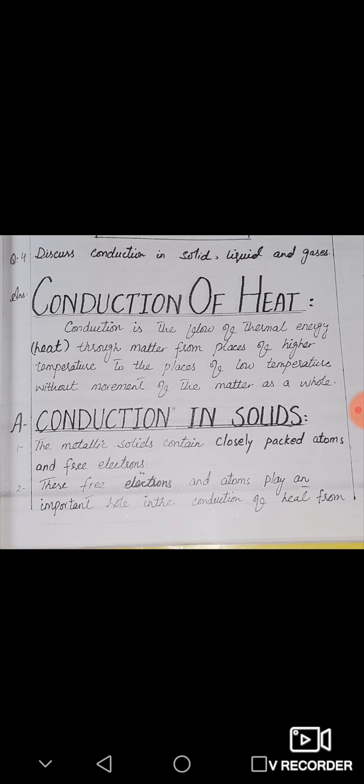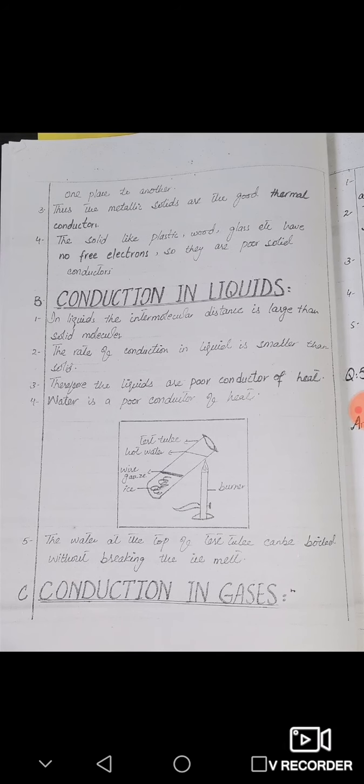So conduction is the flow of thermal energy through matter from a place of higher to lower temperature, as we know. Now conduction in solids occurs due to the vibration or motion of the free electrons, because solids contain closely packed atoms and free electrons, and these electrons play a very important role. Thus metallic solids are good conductors, and solids like plastic and wood are bad conductors.